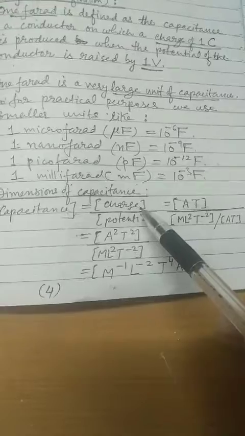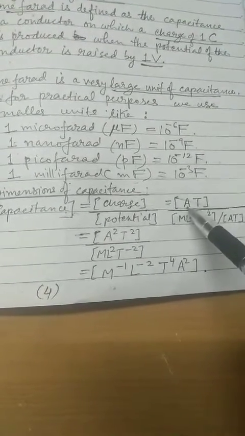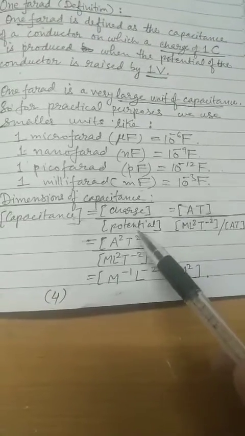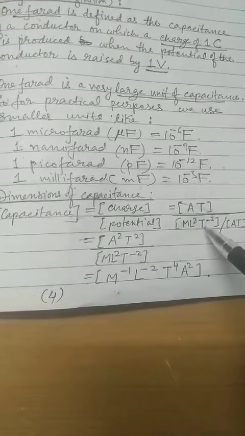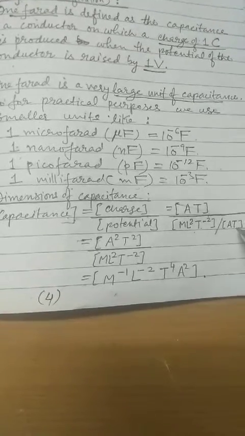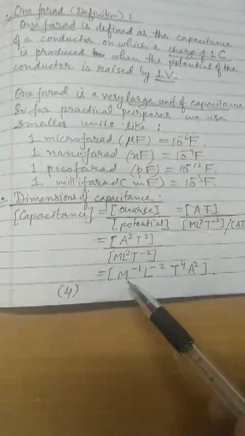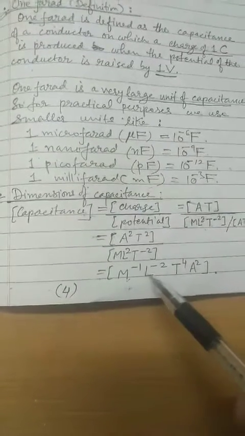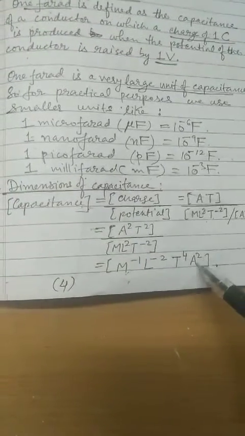The dimensions of capacitance will be equal to the dimensions of charge divided by the dimensions of potential. Charge is current into time, so the dimensions of charge are A into T, A for current, T for time. And potential is work upon charge. For work we write M L to the power 2 T to the power minus 2, divided by, for charge, current into time, A into T. Simplifying this, we ultimately get the dimensions of capacitance as M to the power minus 1, L to the power minus 2, T to the power 4, A to the power 2. A is not ampere here, A is the symbol for current.